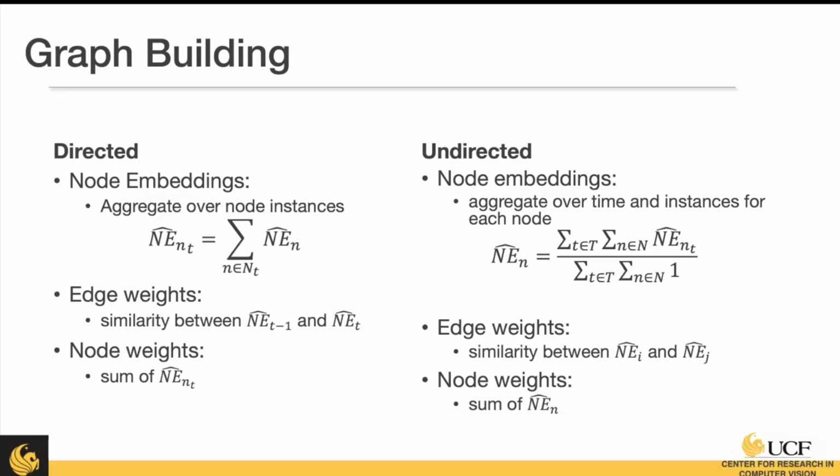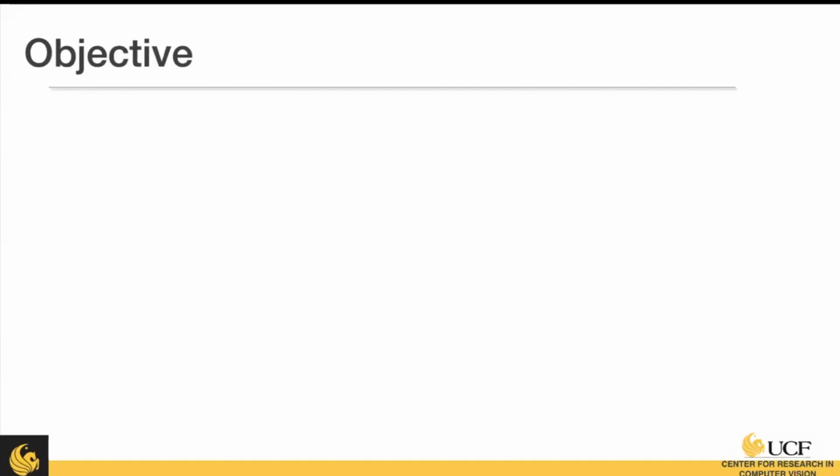And so similarly, the edge weights will be the similarity between the nodes, and our node weights will be the sum of those attention values. So now we'll talk about how we fine-tune this approach.